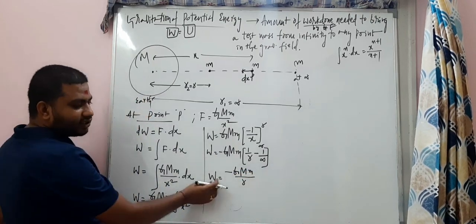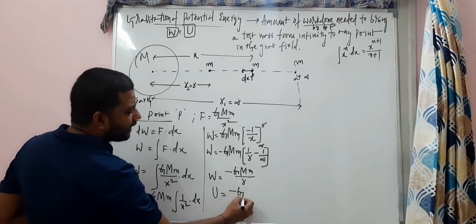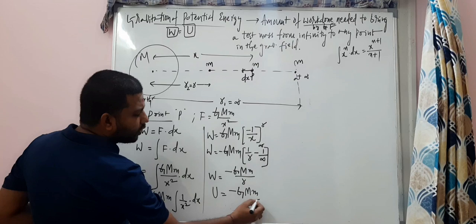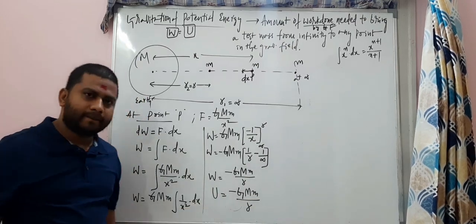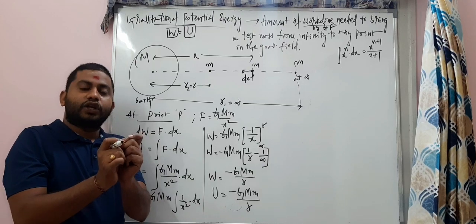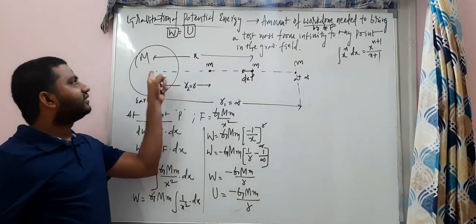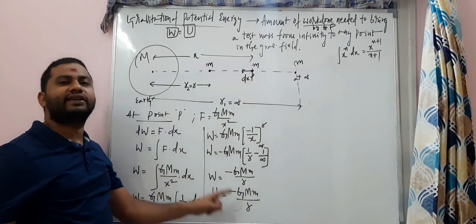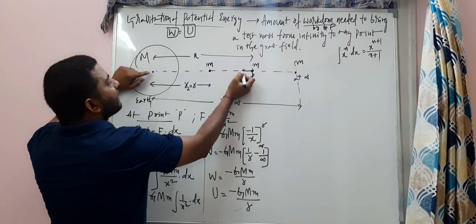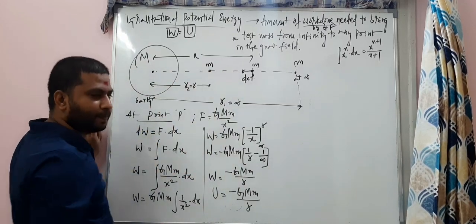So this is nothing but the potential energy, which is equal to minus G capital M small m by r. What is G? G indicates the universal gravitational constant. Capital M is this mass, small m is this mass, and r is the distance between the two masses here. This is the r, the final distance between the two masses.